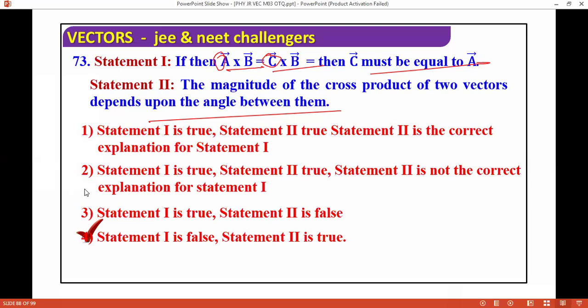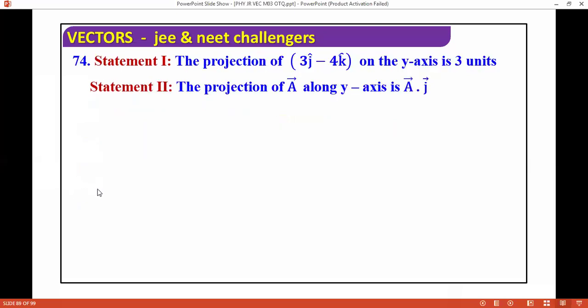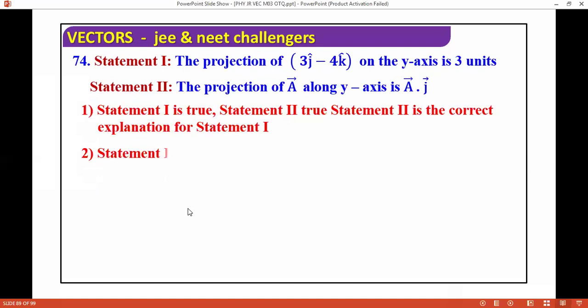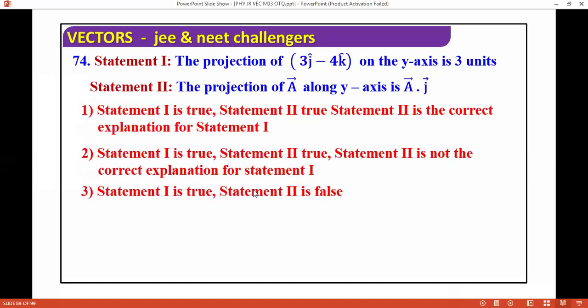Next question. Projection of this on the y-axis is 3 units. Projection of A along the y-axis is A dot J. If you see, the projection along y is 3, meaning the magnitude along y is 3, and along z it is minus k or plus k.